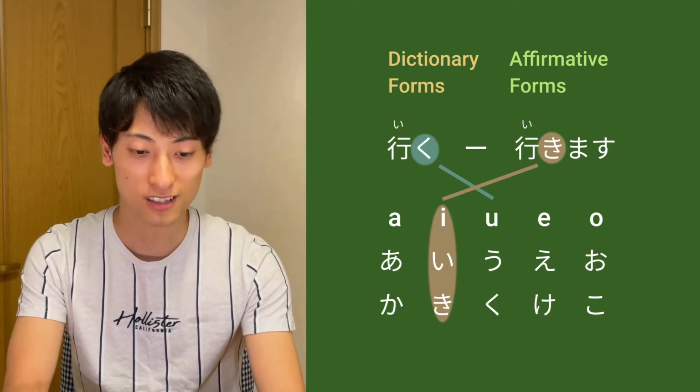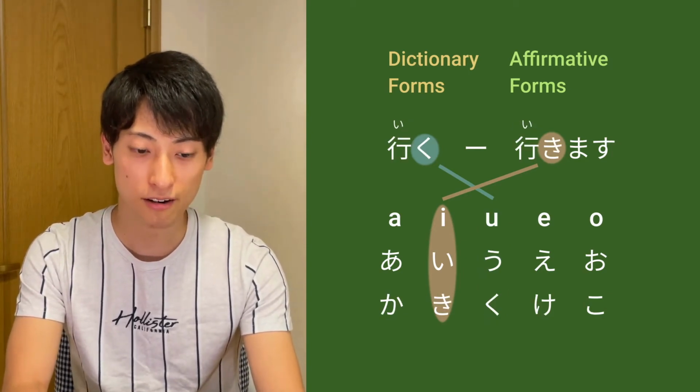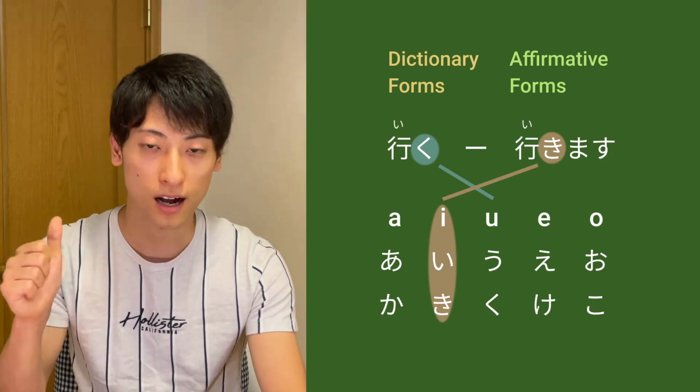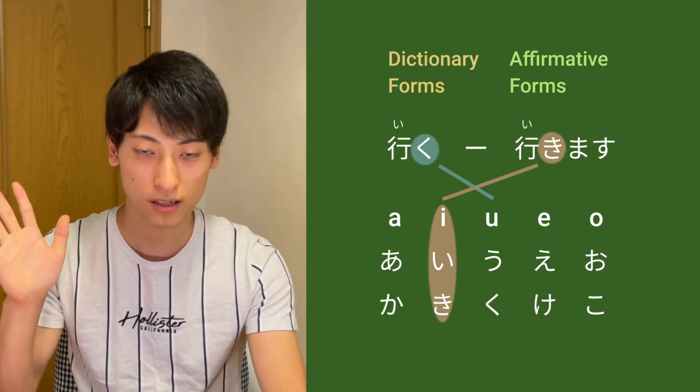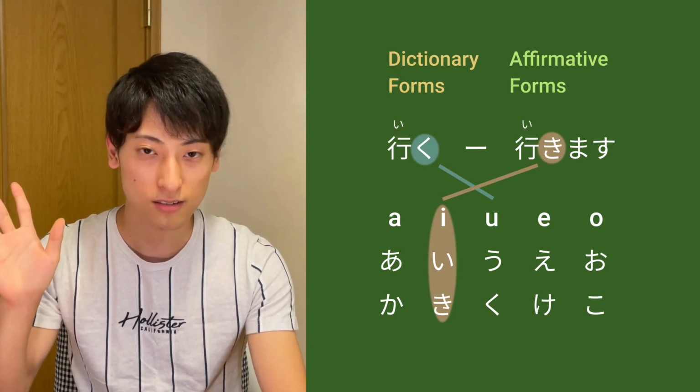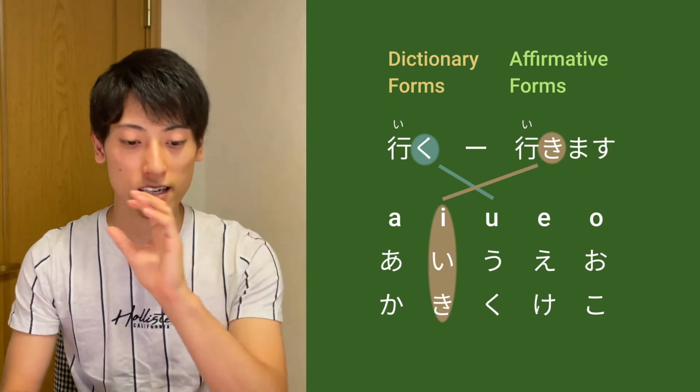And the last one, iku. The character is ku, right? Ku is the third one of ka, ki, ku, ke, ko. And you need to change this into ki, the second one. So iki and then ikimasu.